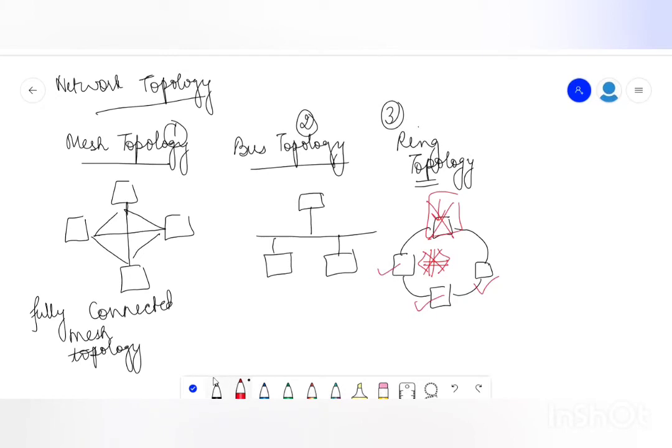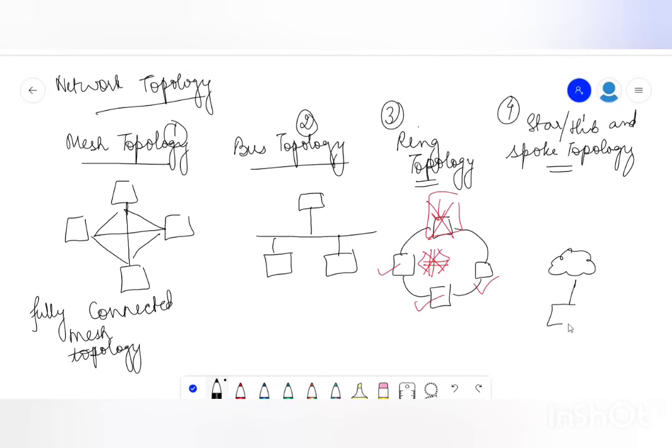Okay, next is the fourth one, that is the star topology, and this is also known as a hub and spoke topology. Star, or we can also say it as hub and spoke topology. Hub and spoke topology के केस में what happens is that there is a central hub, and through this central hub all the networks are connected with each other.